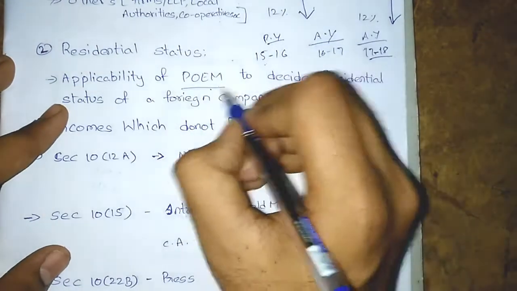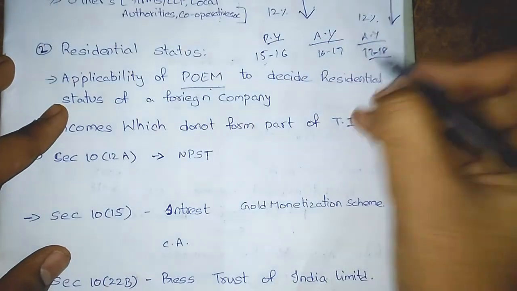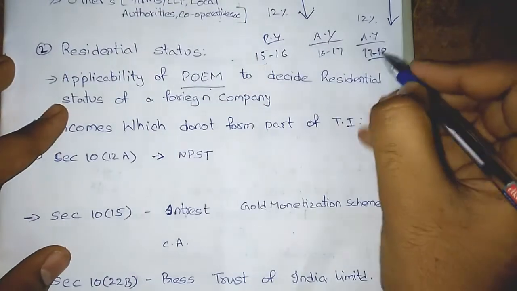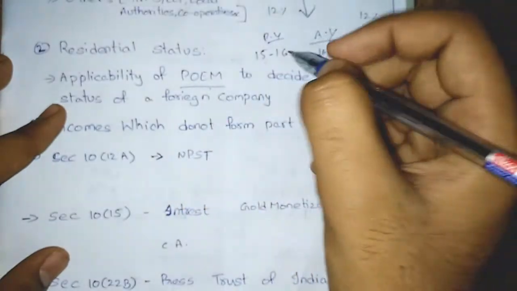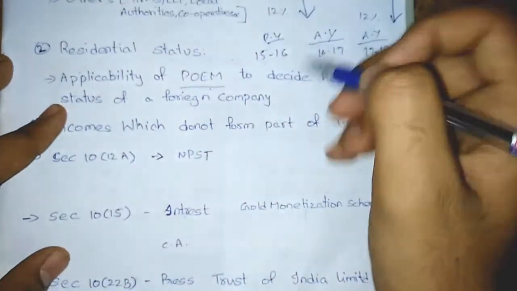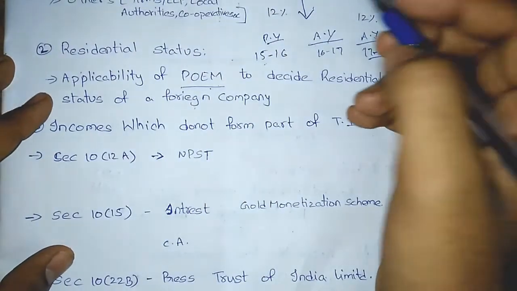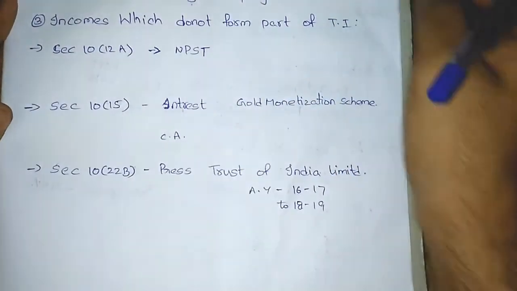So nothing has changed, the section has been deferred by an assessment year. Again it may change after 17 for the next attempt. As of now, remember that the POEM concept, place of effective management, is the criterion for a foreign company to decide the residential status. Nothing more from this section. Let's move further.